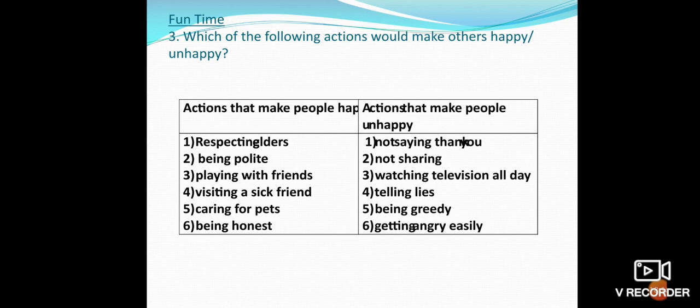So actions that make people happy: first, respecting elders, being polite, playing with friends, visiting a sick friend, caring for pets, and six, being honest. Next, actions that make people unhappy: not saying thank you, not sharing, watching television all day, telling lies, being greedy, getting angry easily.